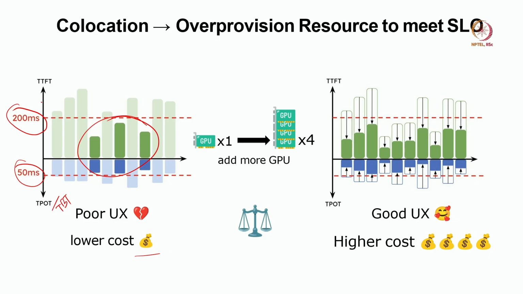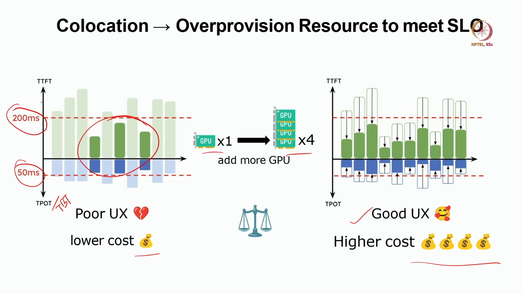Now we can throw 4 GPUs to enforce parallelism, so that all the requests meet the service level objective, right? Of course we have a good user experience, but at what cost? We are incurring higher cost. Instead of 1 GPU, we are now spending 4 GPUs. The question is, is it worth it?